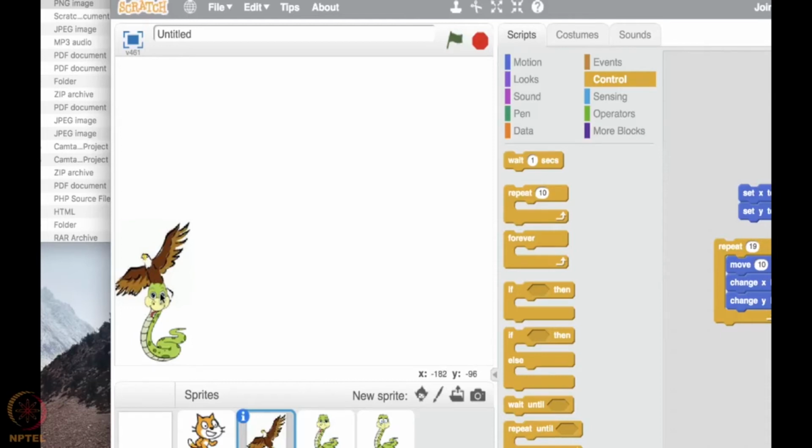So what should I do now? The X position is perfect. The Y position has to come slightly down. That is, if the tail portion is touching the snake, the eagle has to come down so that it can completely touch the snake. To make it come down, I should change the Y position.